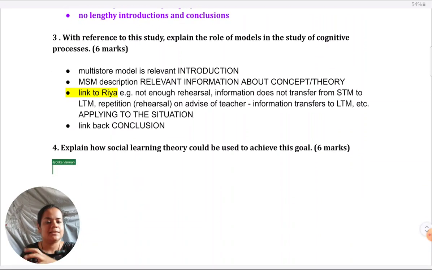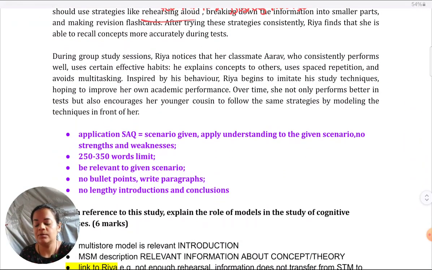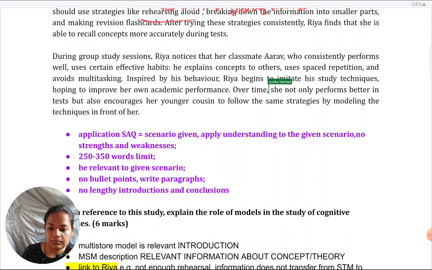Next, they've asked, explain how social learning theory could be used to achieve this goal. Coming back to the situation, what is this goal that they are talking about? If you've read the question carefully, you must have seen one section over there which says that Riya wants to perform more accurately, hoping to improve her own academic performance.